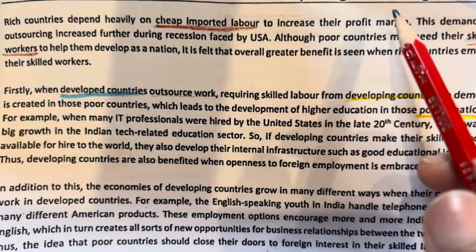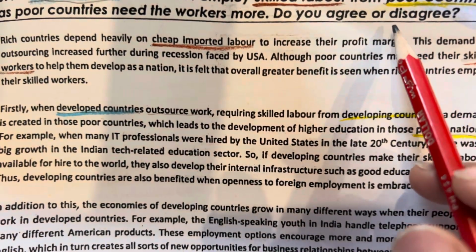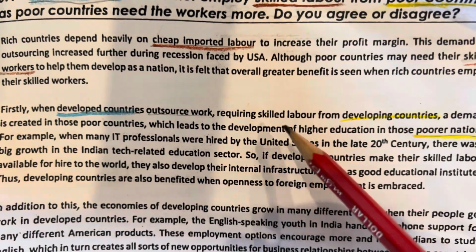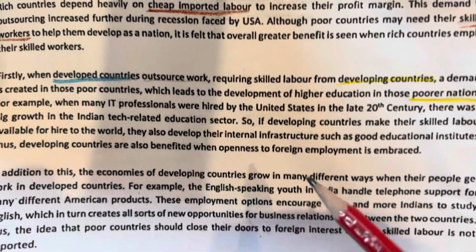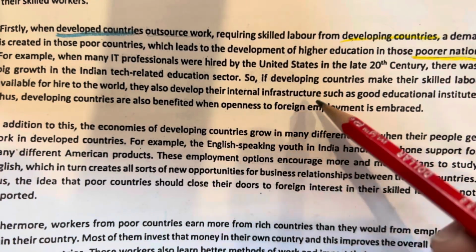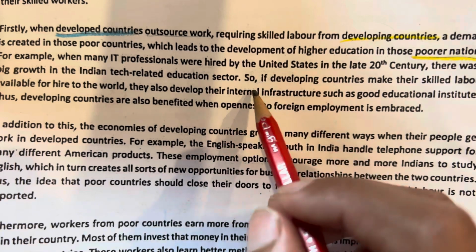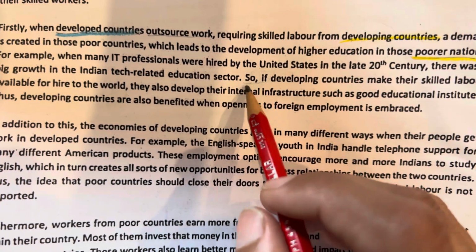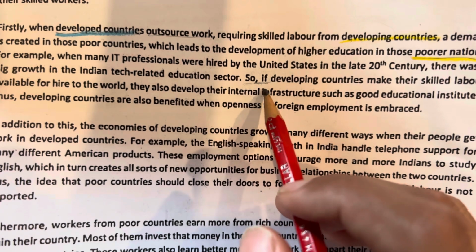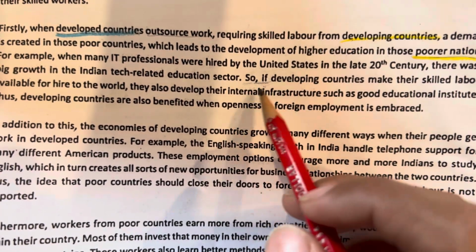So for this essay, you have to agree or you have to disagree. It's up to you. What is your opinion? Then according to your opinion, make your body paragraphs. Just read this essay and get some ideas. Okay, and you should also write examples and look at how to write the complex sentences or conditional sentences, as your essay should be a mixture of complex, simple, compound, and conditional sentences.